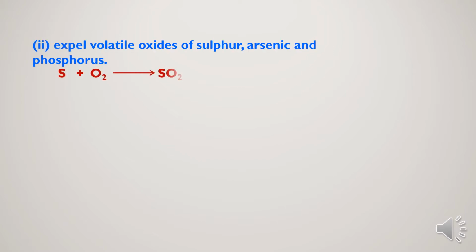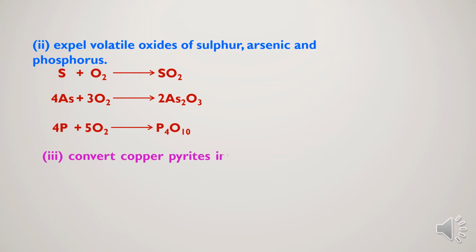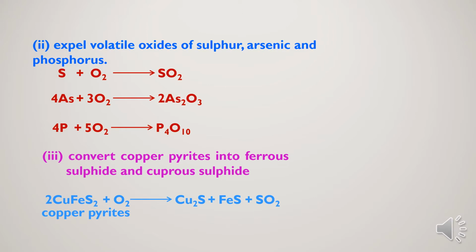Once the roasting process is completed, the following reactions take place. The volatile impurities will be converted into their respective oxides. Later, copper pyrite is converted into cuprous sulfide, ferrous sulfide, and it releases sulfur dioxide gas. So these are the reactions you can observe here: oxides of sulfur, oxides of arsenic, oxides of phosphorus, and finally copper pyrite is converted into cuprous sulfide, ferrous sulfide, and sulfur dioxide gas is released.